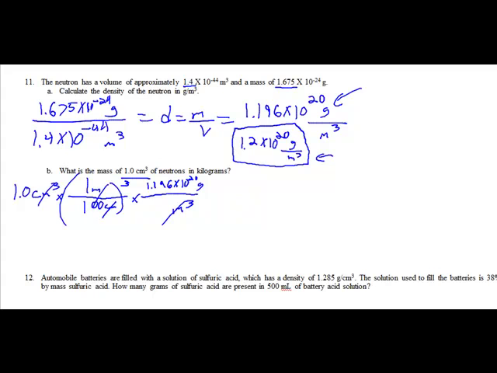Am I done yet? No. I need to get into kilograms, not just grams. But that's easy. 1 kilogram is 1,000 grams. Grams cancels out. So now I have kilograms, which is what I wanted. Now I can solve through. Again, remember, you have to do this 100 over here 3 times. Do it all out, I get to 2 sig figs, right? Because 1.0 has 2 sig figs. I get 1.2 times 10 to the 11th kilograms. Huge, huge number.